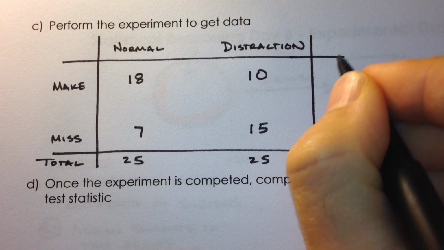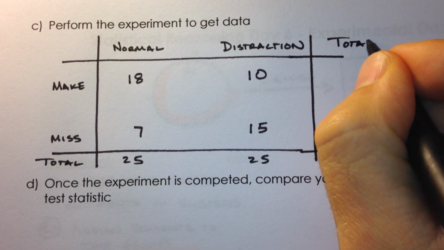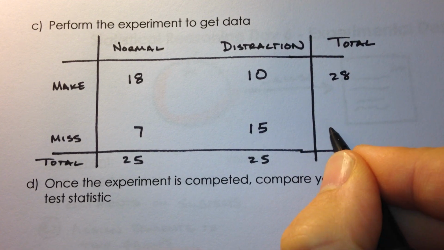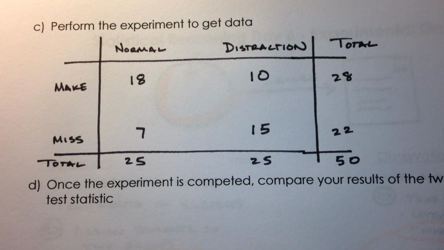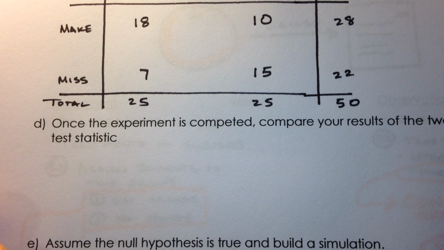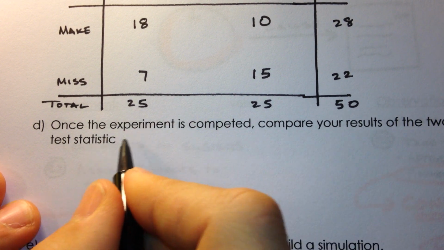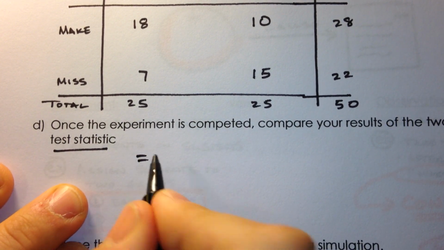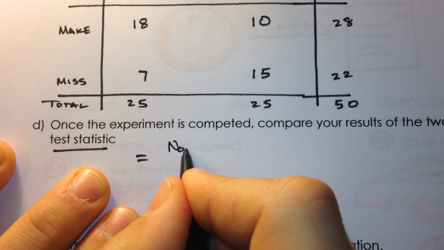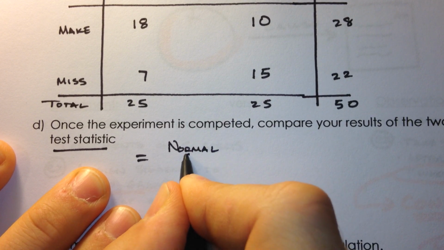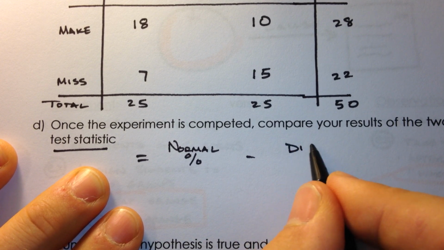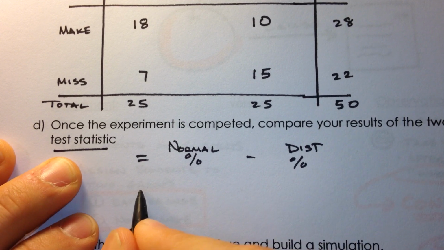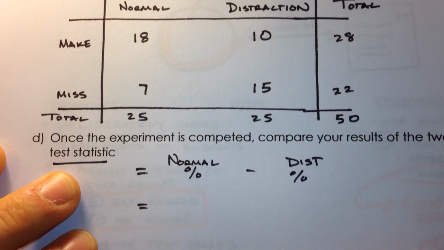Okay, which means overall, I made 28, I missed 22, and there were a total of 50 shots. So let's look at what our test statistic would be. It's going to be equal to the normal shooting percentage, which we think is going to be higher, minus the distraction percentage, which we suspected would be significantly lower.